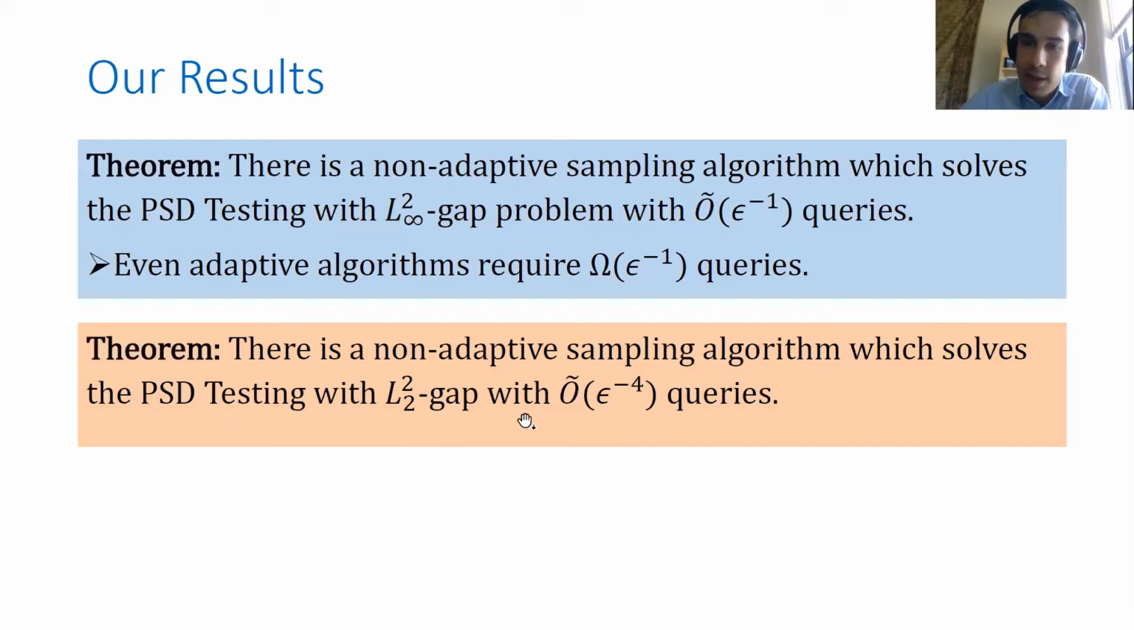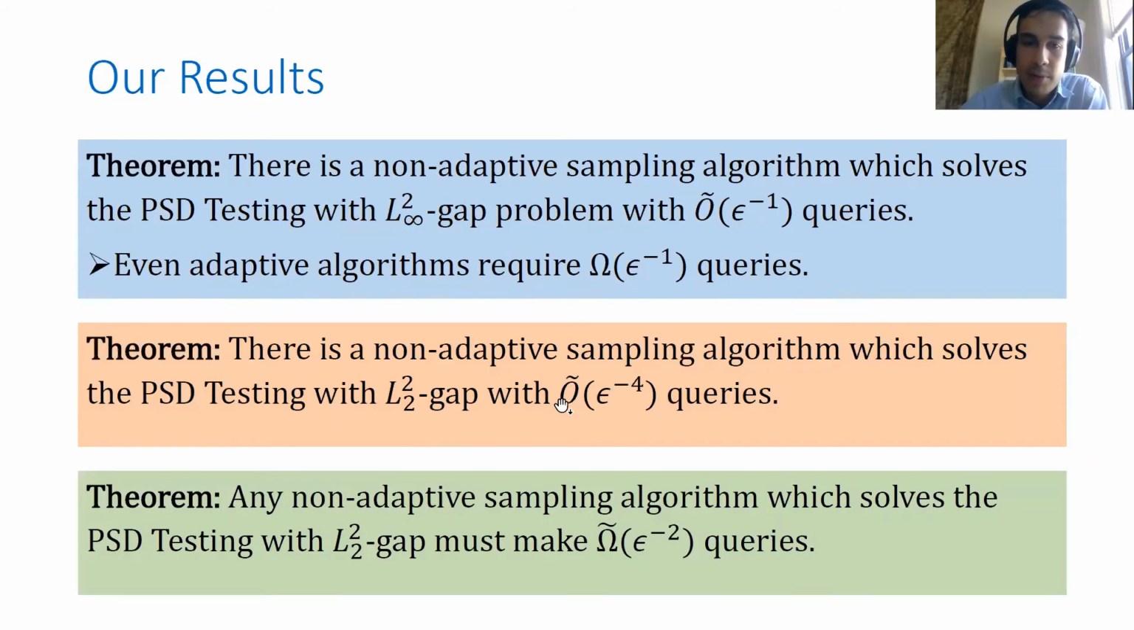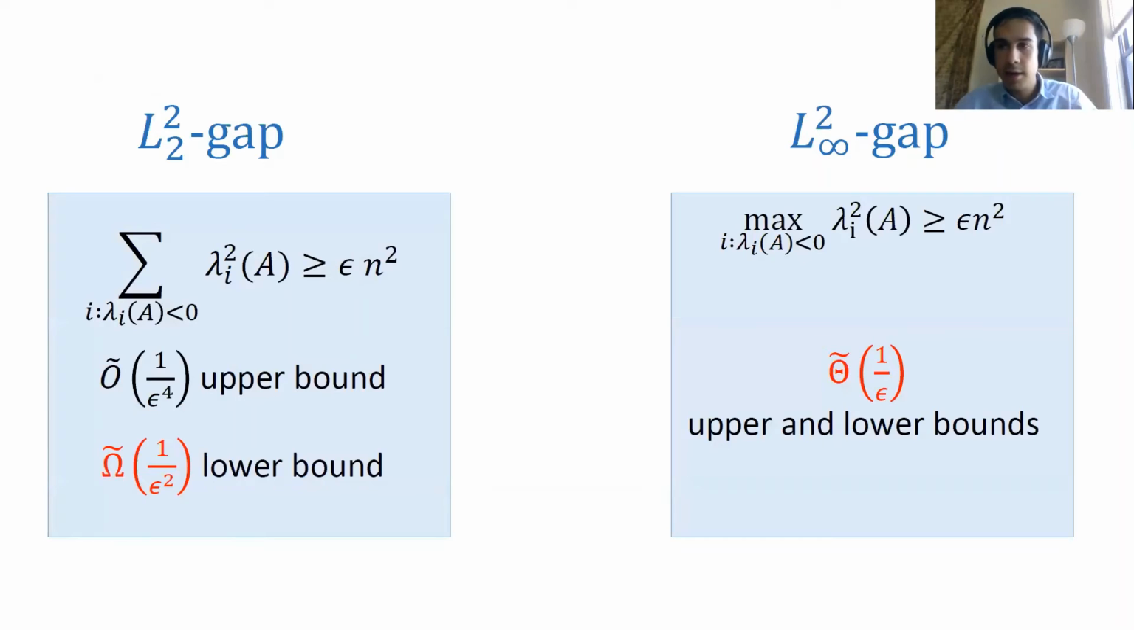And we complement this algorithmic upper bound with a lower bound that says any non-adaptive algorithm that solves this problem must make at least 1 over epsilon squared queries. So we characterize the complexity in the case of the L infinity gap problem, but there's a small gap for the case of the L2 gap problem.